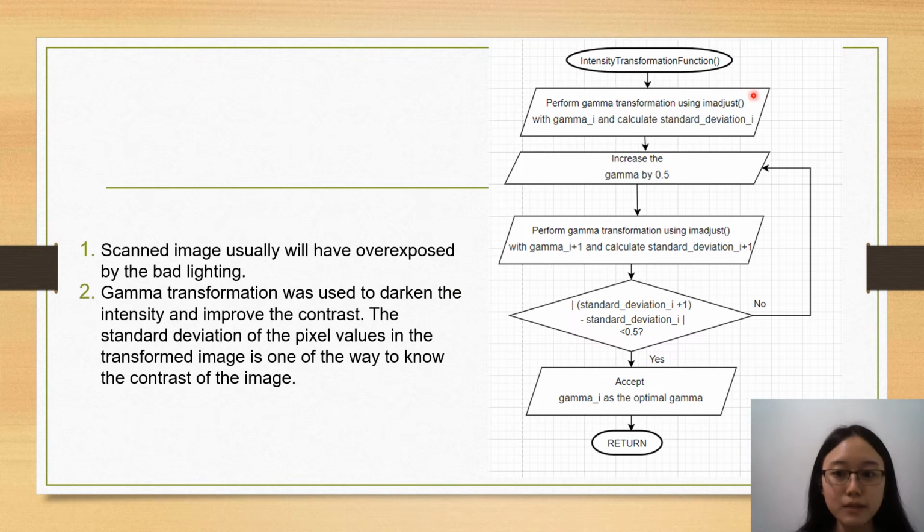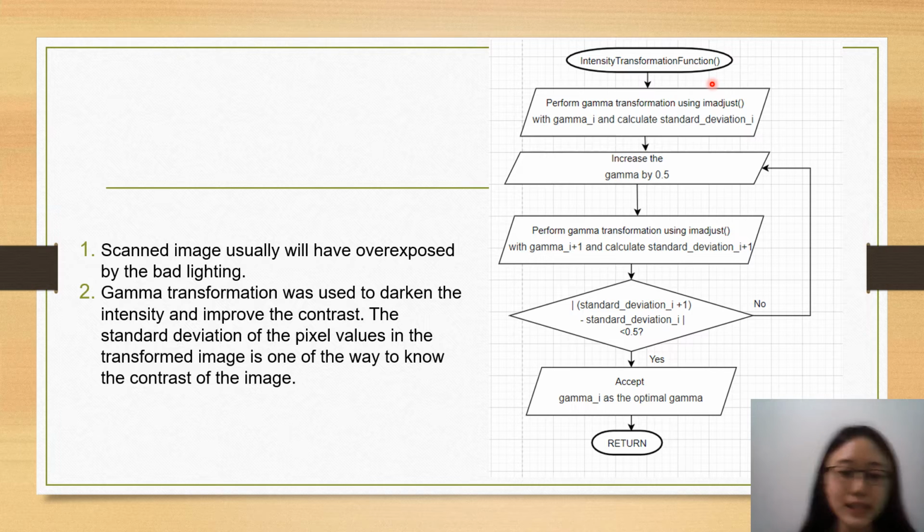For the sub-module of the intensity transformation function, gamma transformation was used to darken the intensity and improve the contrast. Calculating the standard deviation of the pixel values in the transformed image is one of the ways to know the contrast of the image.